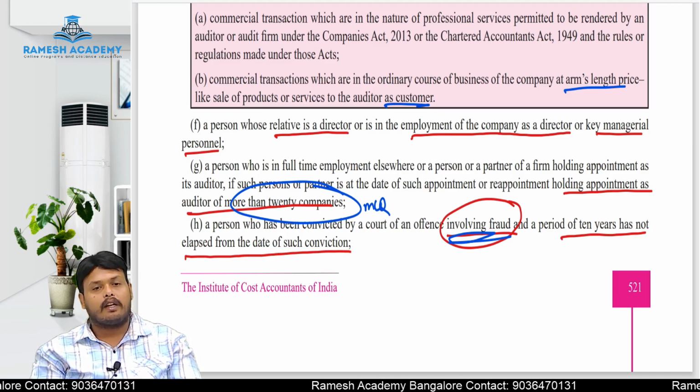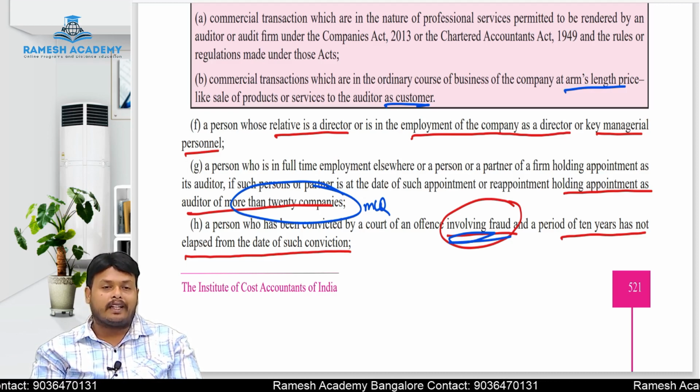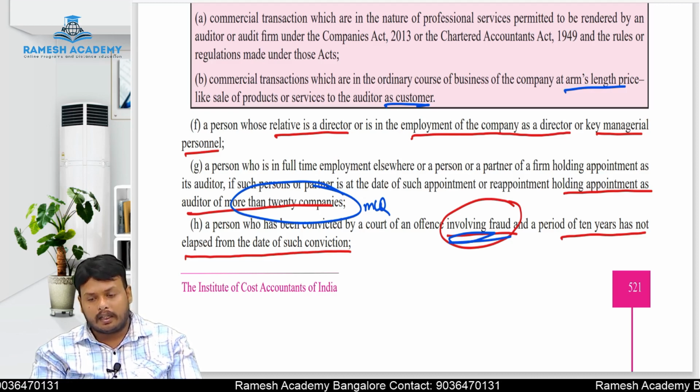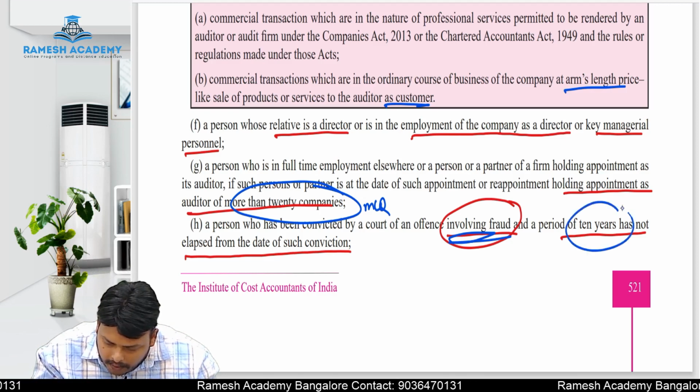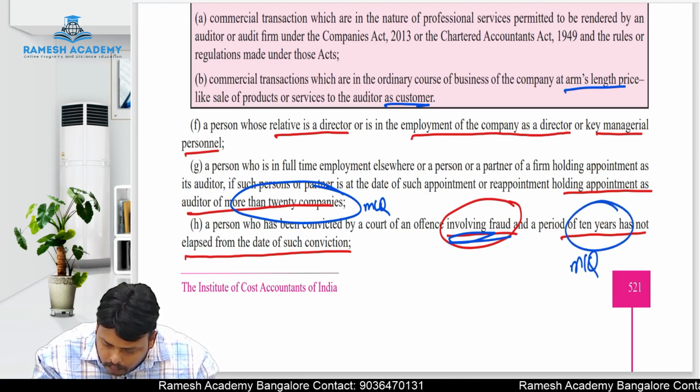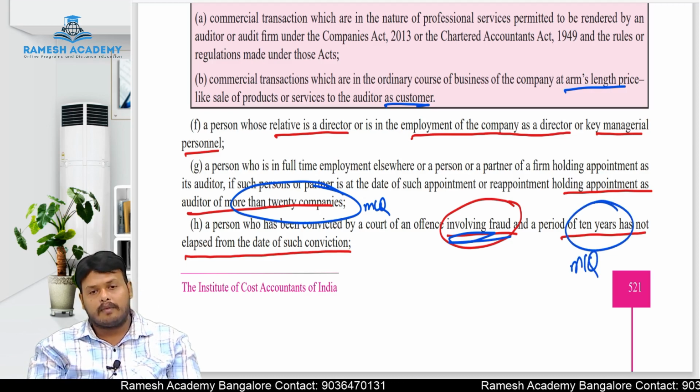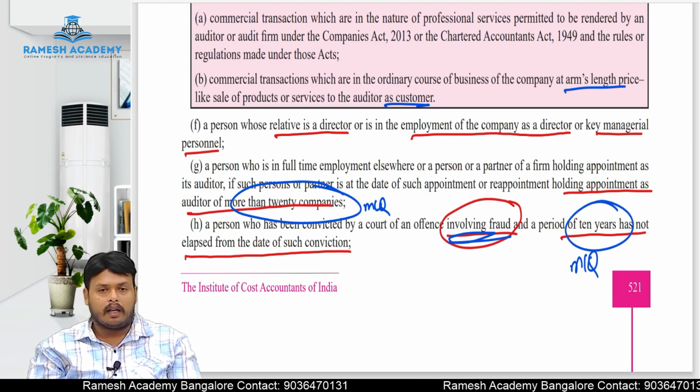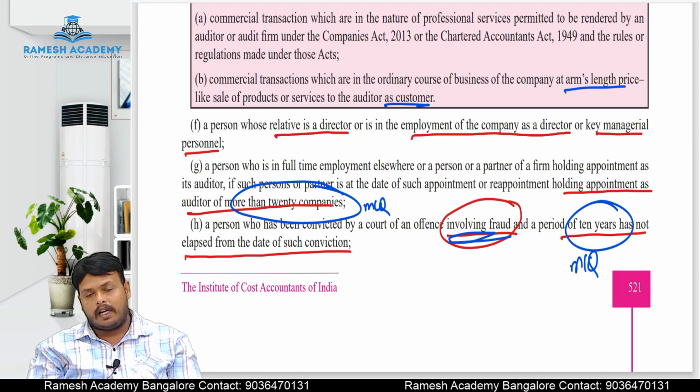From the date of such conviction, he is disqualified to act as an auditor for a period of how many years? 10 years. That also they can ask in the exam as an MCQ question. Very important. Okay?